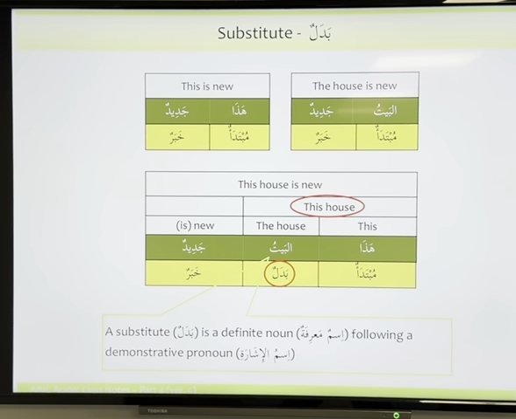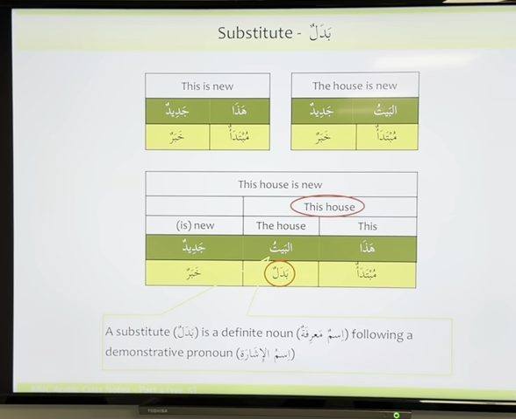And then look at the other sentence, haza jadidun. This is new. Haza is mubtada. Why hasn't haza got alif and lam? Because haza is definite by nature. Jadidun: how do we know jadidun is khabar? Because it is marfu. Brothers, your indication of something being mubtada or khabar is your marfu state. Your marfu state has to be there, unless your mubtada is definite, as in the case of haza.